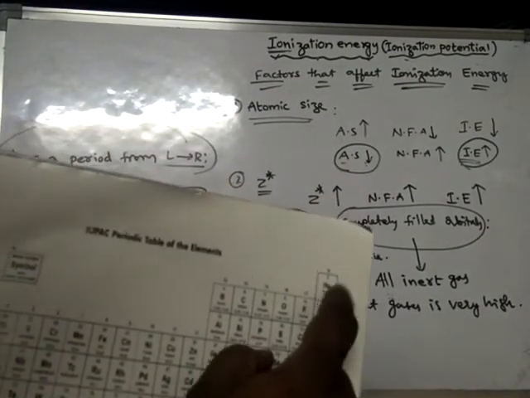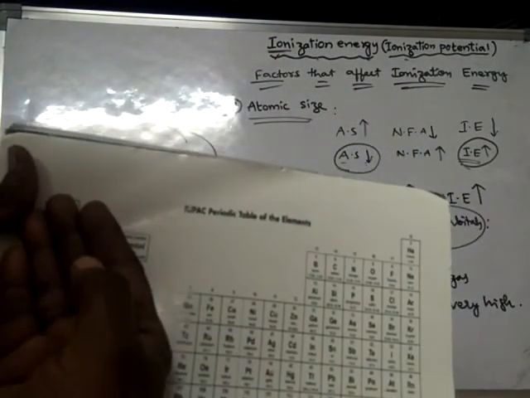So overall, as a whole, helium is the element with the highest ionization energy value. And one more thing, as we move from right to left, what happens? Ionization energy should decrease, and as we move from top to bottom, ionization energy should decrease.